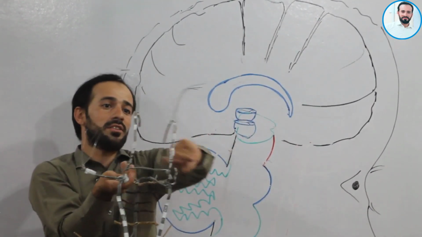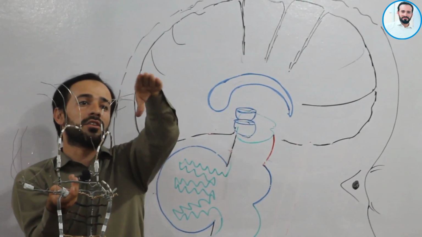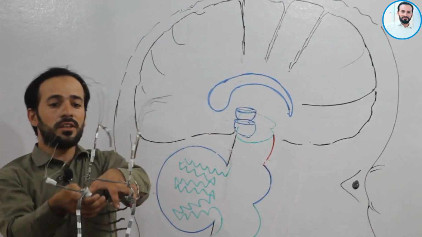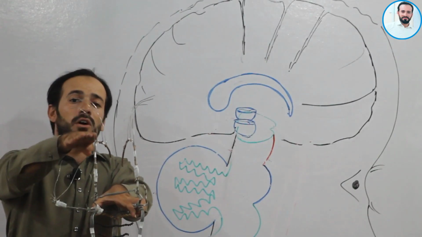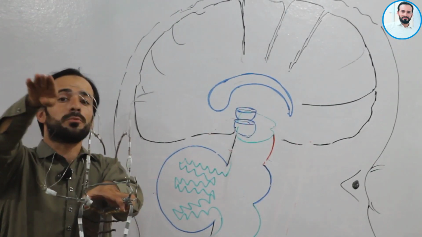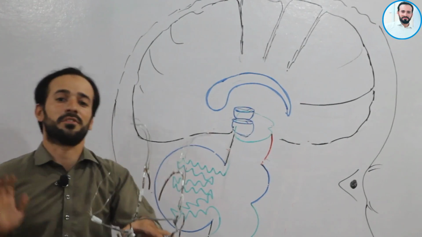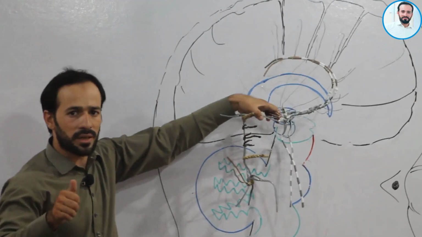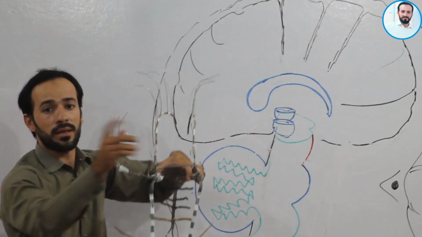These branches are going to the medial surface and the superolateral surface of the left cerebral hemisphere, and these branches are coming on the medial side to the superolateral surface of the right cerebral hemisphere. Clear friends? So this was a very simple and brief explanation about the anterior cerebral artery.